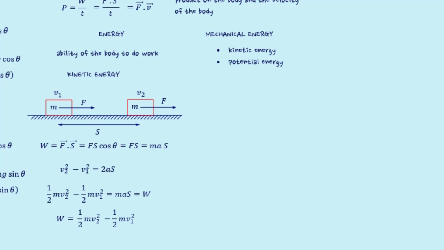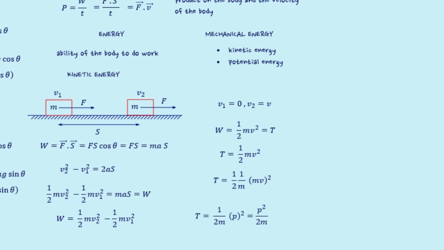Now this work done is equal to the kinetic energy gained by the object. If we consider initial velocity v1 equal to 0 and after application of the force its velocity changes to v2 equal to v, then the previous equation becomes W equal to half m v square. This is a simplified expression for the kinetic energy of an object moving with velocity v. We can also express kinetic energy in terms of momentum. The relation between kinetic energy and momentum is shown here.